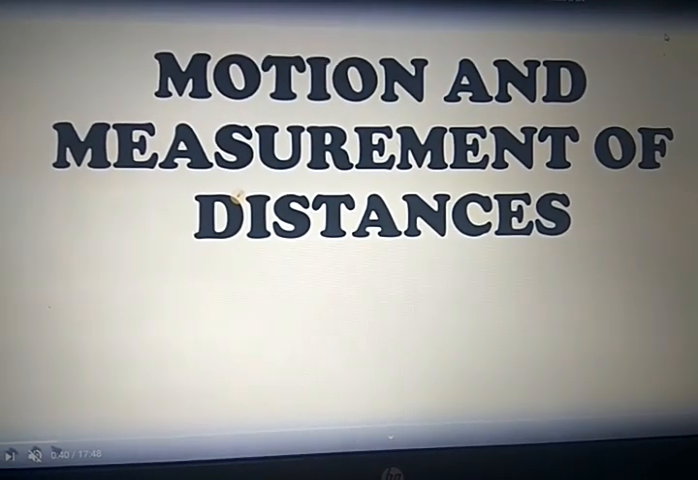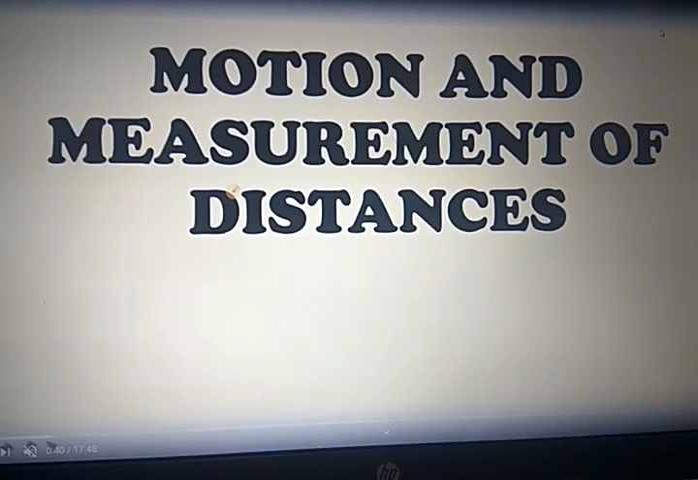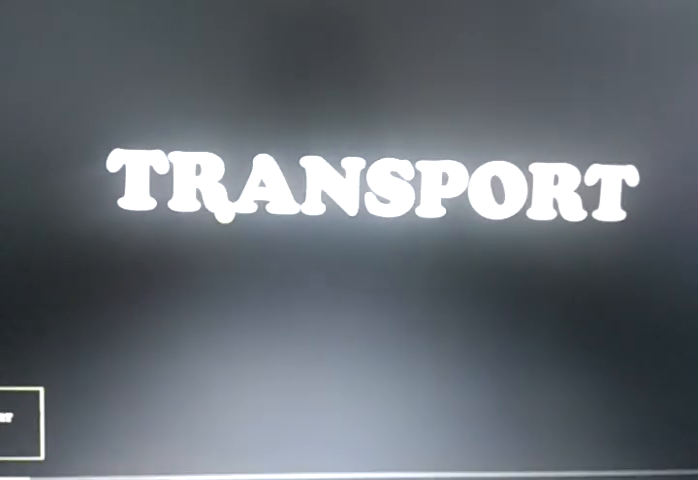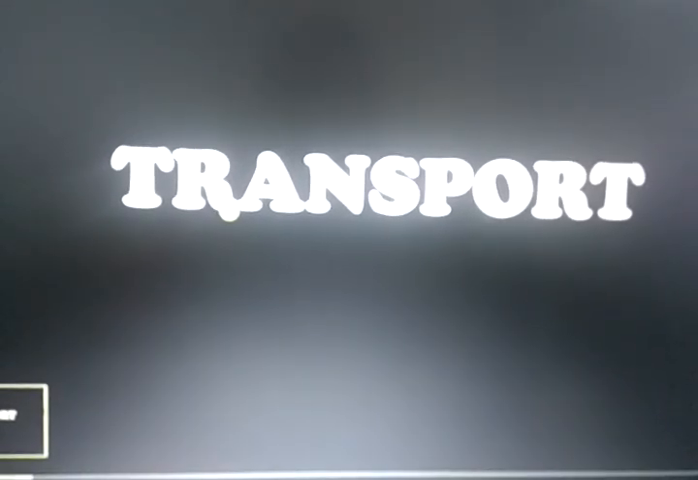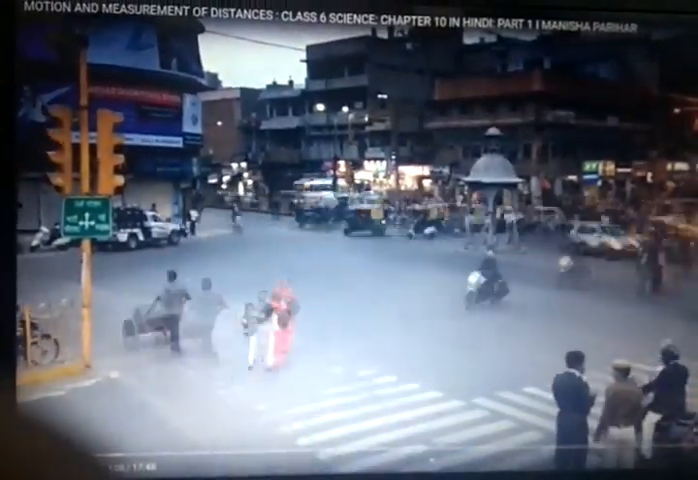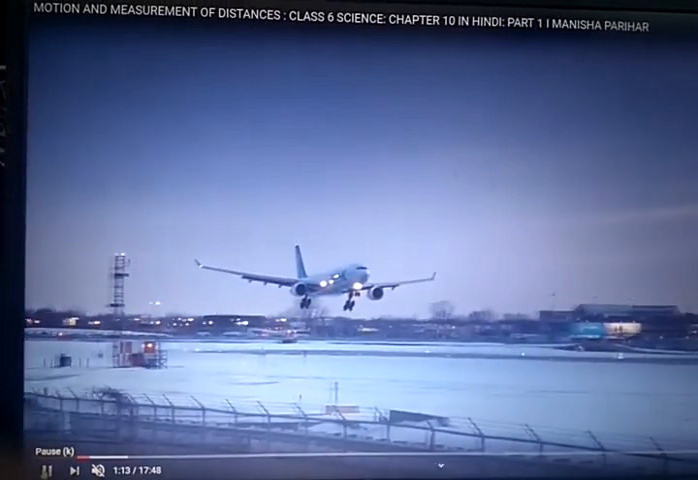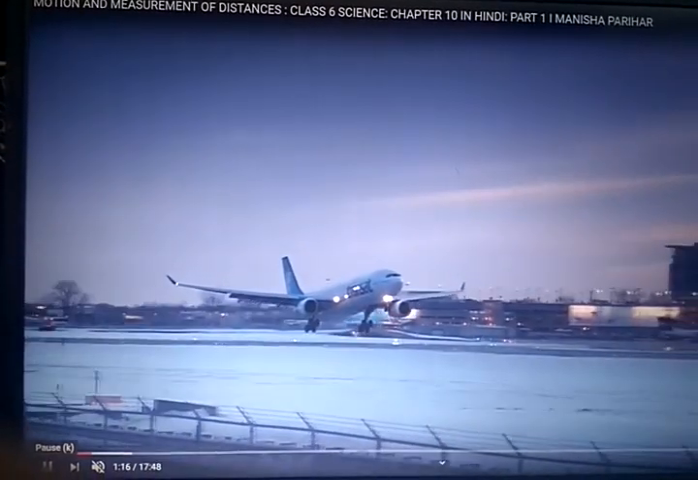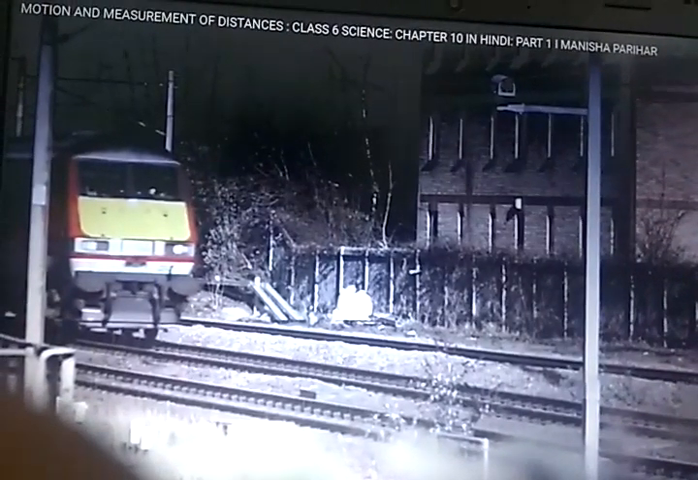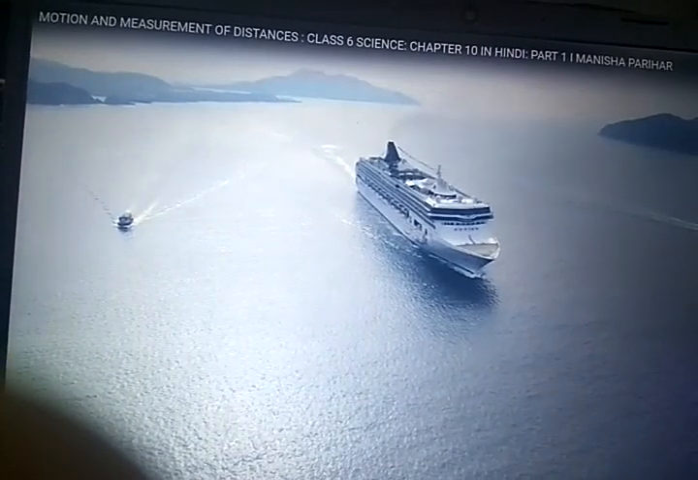Students, let's start chapter number 10, motion and measurement of distance. Let's start the first term, that is transport. Students, you must know the transportation system: bus, car, auto rickshaw, plane that you can see. You can also see the railways, steamers.